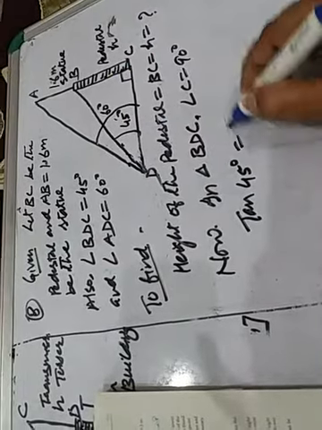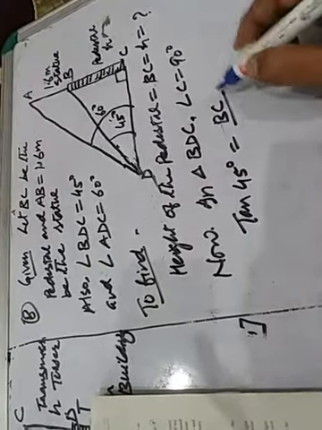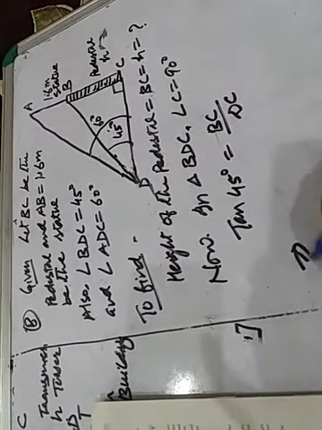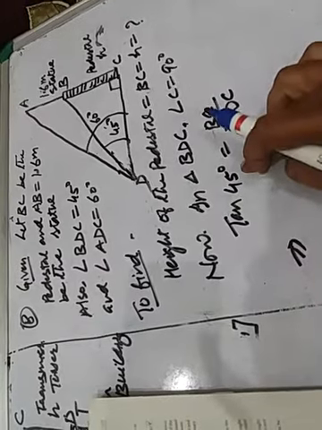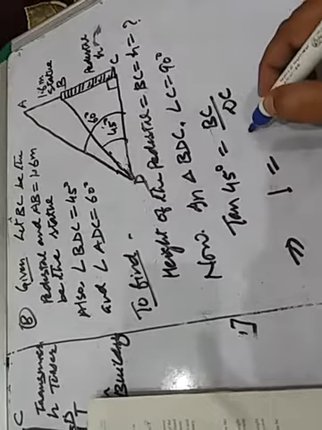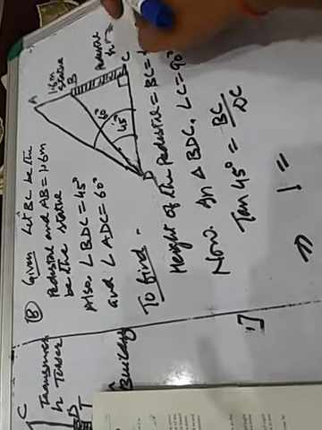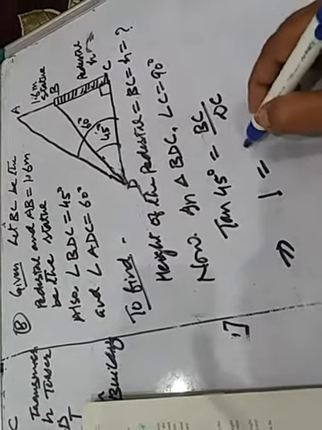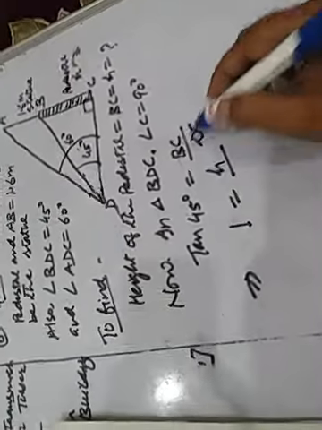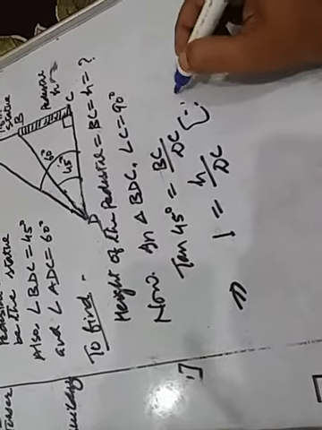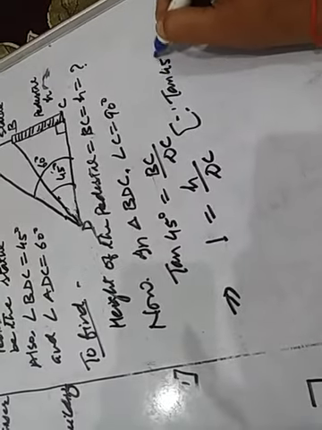So tan 45 degree equal to BC upon DC. This implies that 1 equal to H upon DC, where BC we have assumed as H, not given. Here you can write down the reason: tan 45 degree equal to 1. This implies that what?